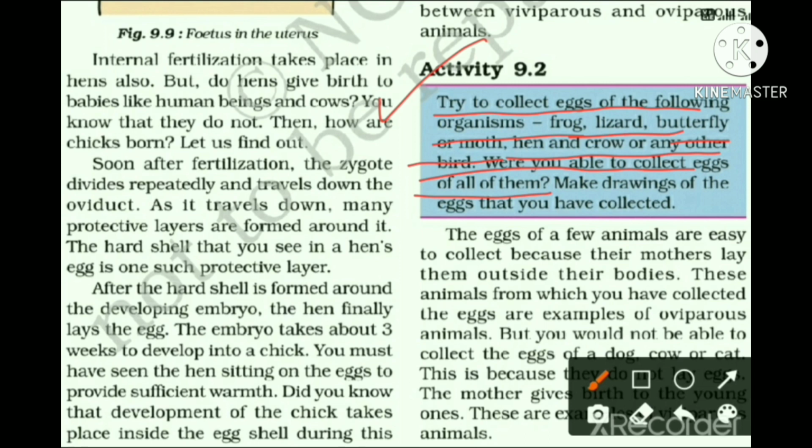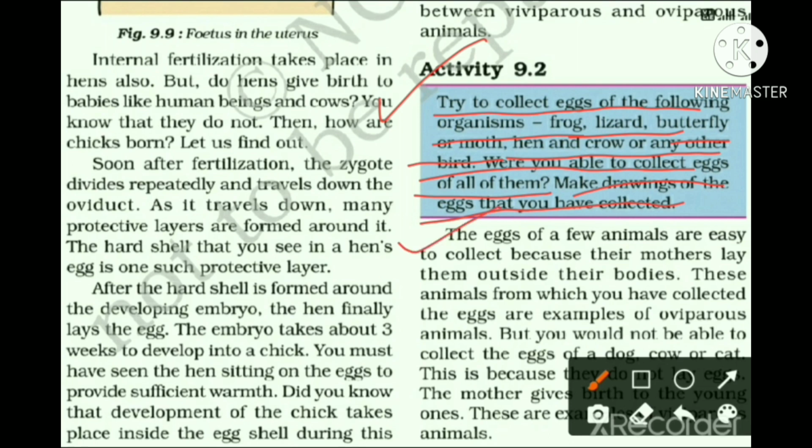In frog, external fertilization occurs and a tadpole will be formed, so it will produce its eggs in water, so that is not easy to collect, and if you can collect, you can do it. Make drawings of the eggs that you have collected. Whatever egg you are collecting, just make a drawing of that and write down the animal's name.